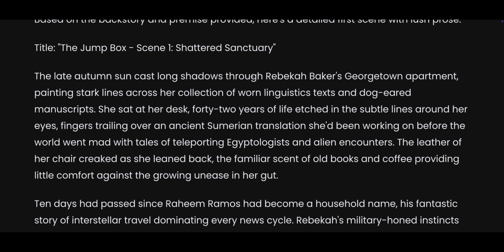The late autumn sun cast long shadows through Rebecca Baker's Georgetown apartment, painting stark lines across her collection of worn linguistic papers and dog-eared manuscripts.